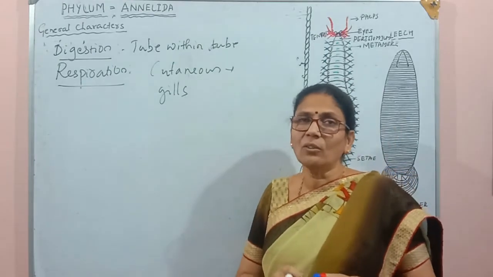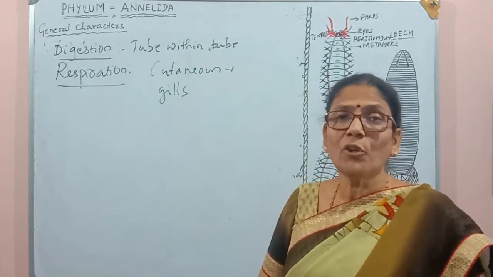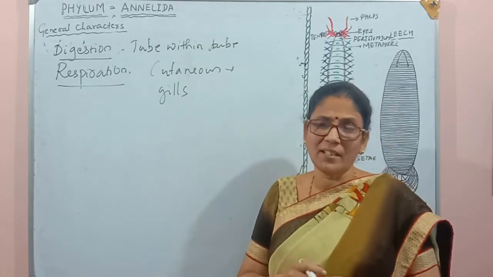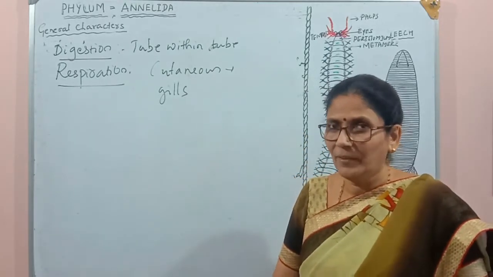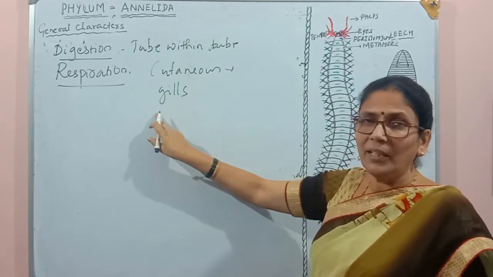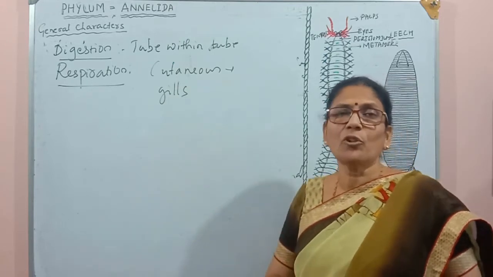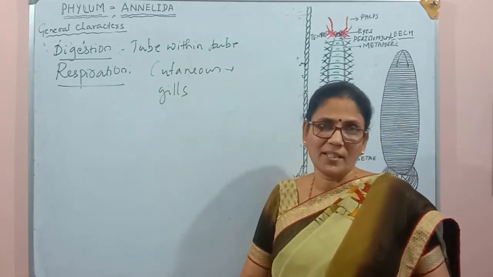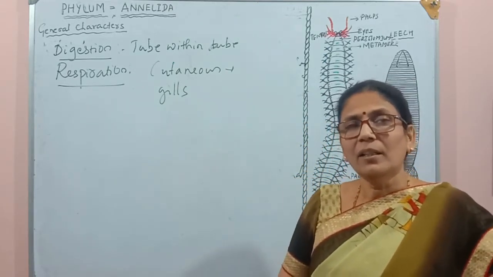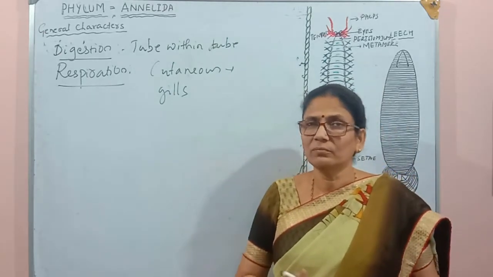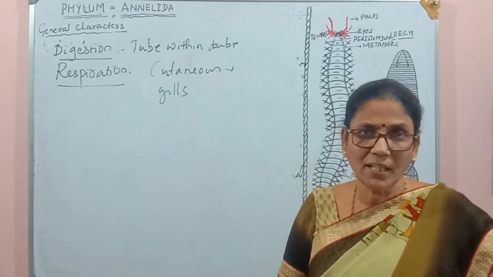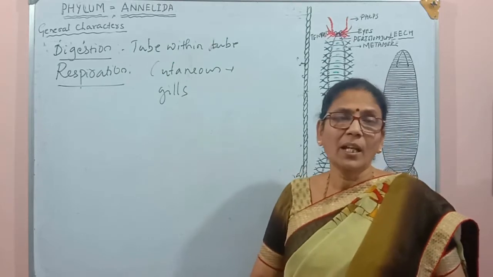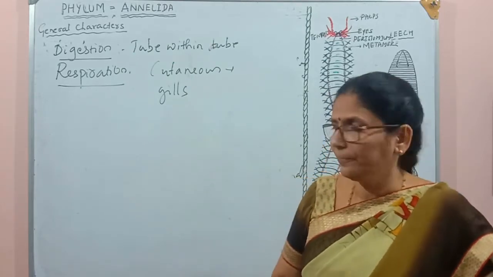The moist skin of this organism helps in the exchange of gases, and such type is called cutaneous. And some aquatic forms have gills, and these gills help in the exchange of gases.